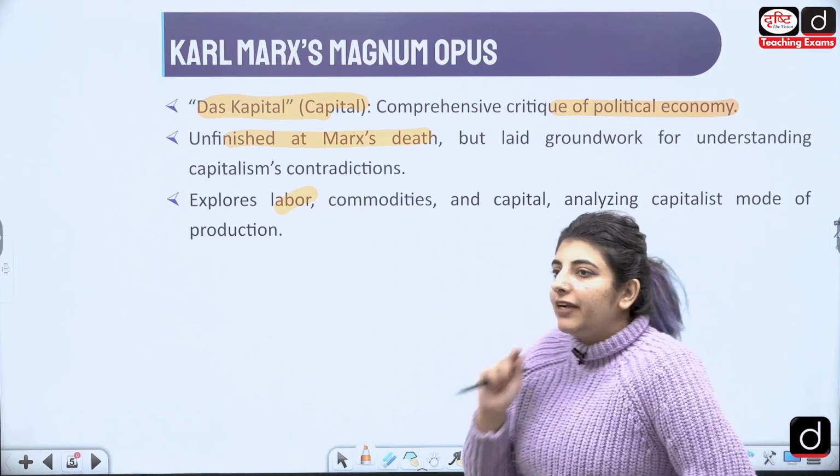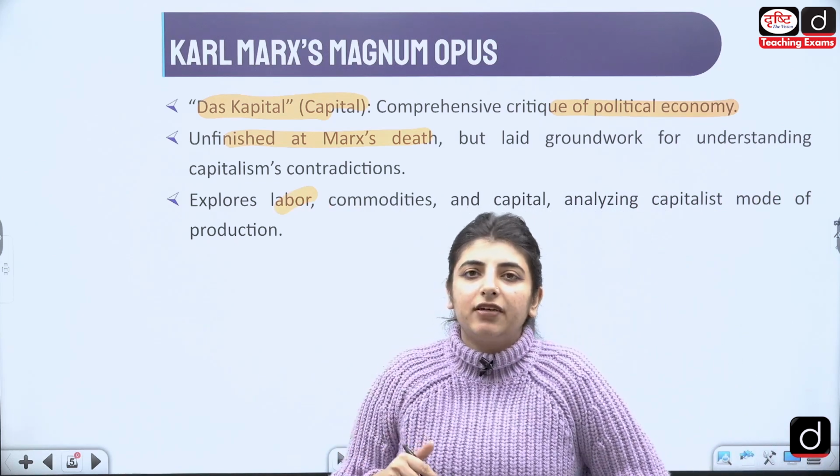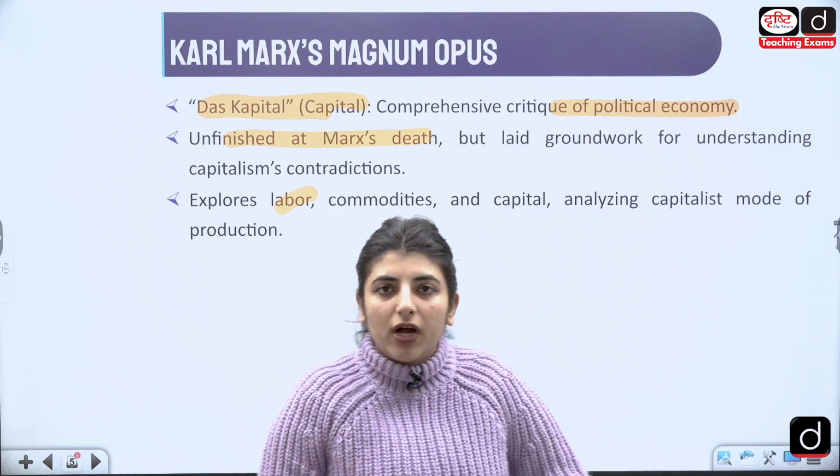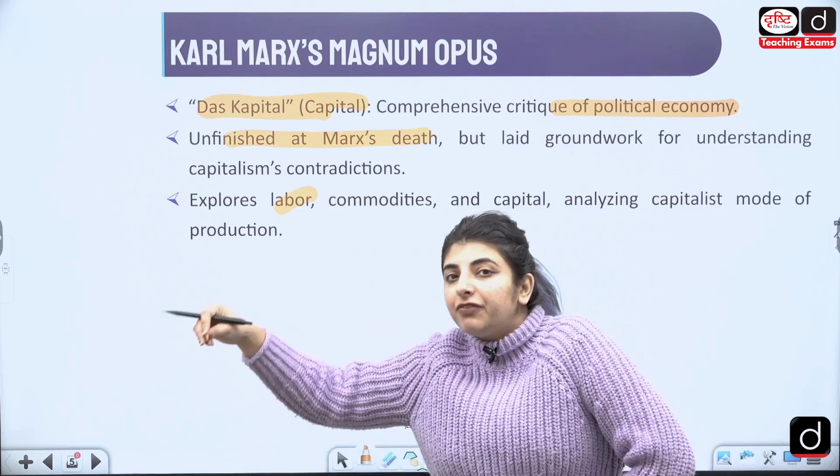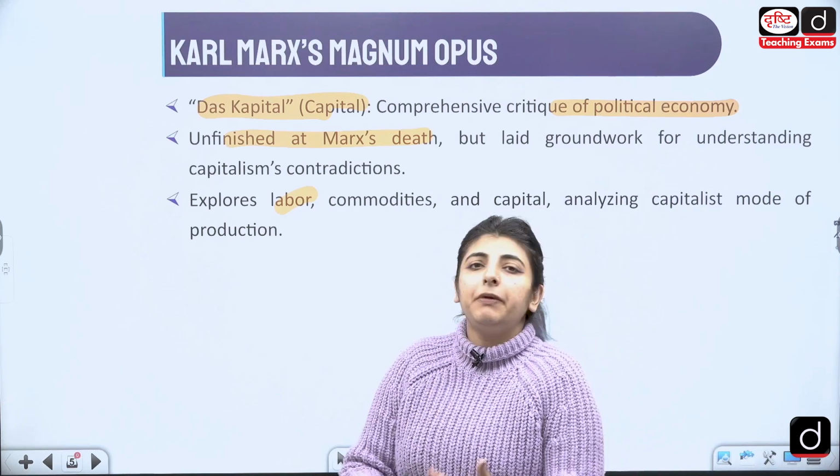It deals with terms like proletariat and bourgeois, how there are haves and have-nots, people who possess things and people who don't.